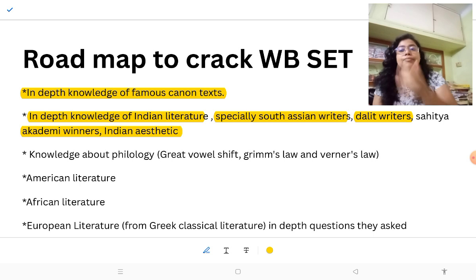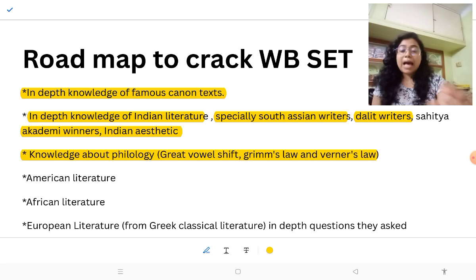Then the thing they always ask is knowledge about philology: the Great Vowel Shift, Grimm's law, Verner's law. My tip is that you should note down the points: what is the Great Vowel Shift and how you can identify it, Grimm's law, Verner's law.